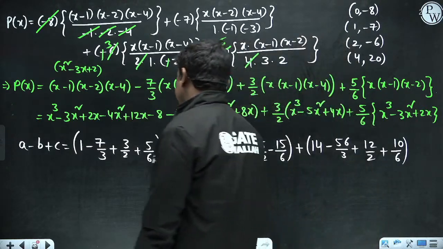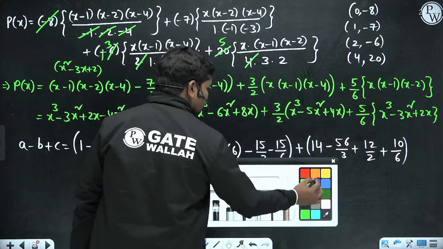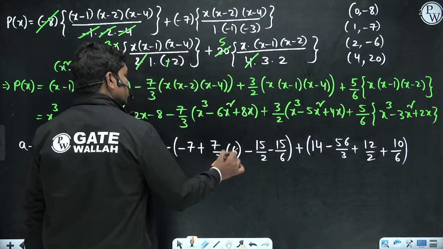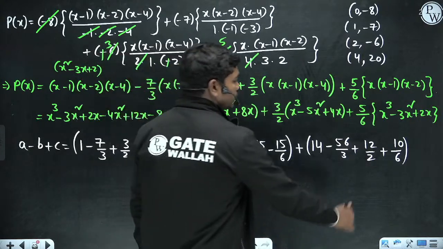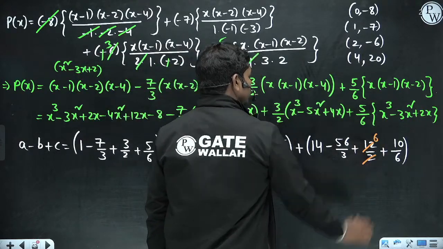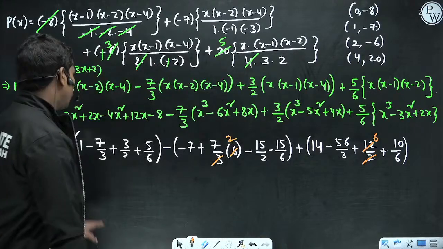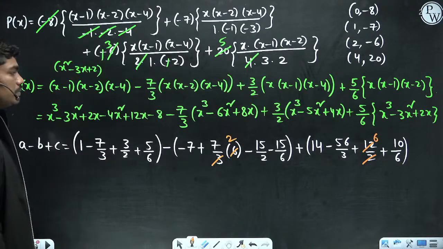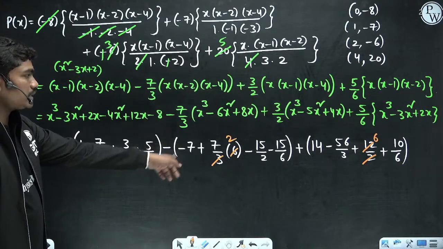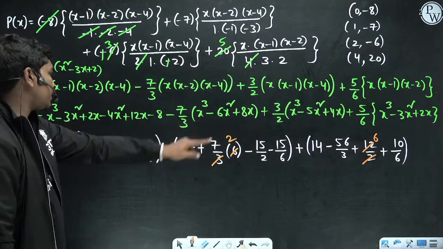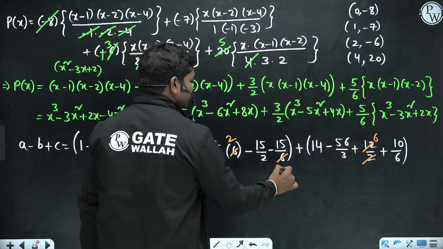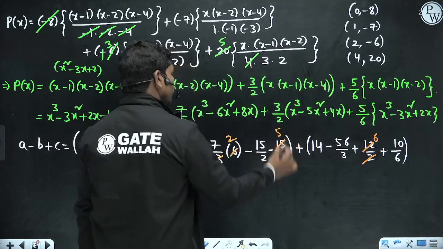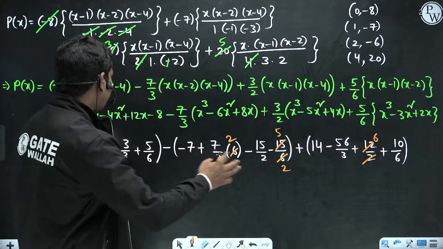Now if you simplify this, let us see what we can get. This is 2, and minus 15 by 2 minus 15 by 6 anyhow. So basically here this is 1 6. Now let us see what you can cancel out. Basically 15, this is 5 by 6, right? So that is 56 by 3, 10 by 6, so 5 by 6. This can again cancel with the 3 table, 2 times and 5 times, so 5 by 2. So basically you have to calculate this value, that's it.